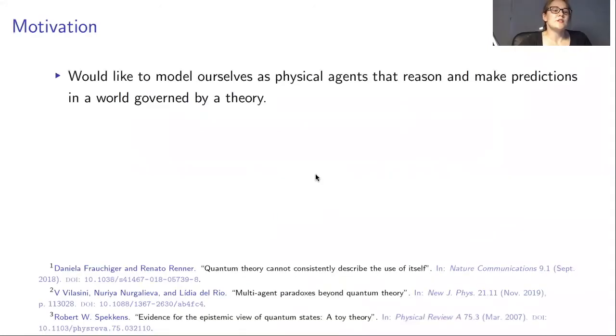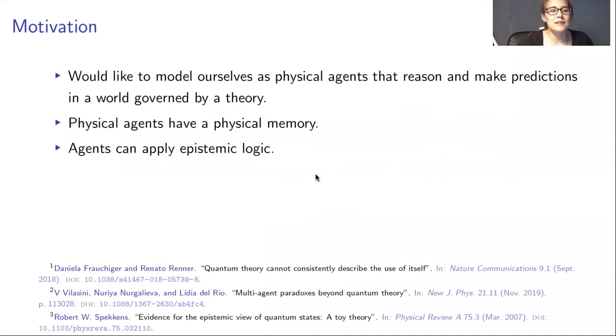So what was the motivation for this work? We would like to model ourselves as physical agents that can reason and make predictions in a world that is governed by some theory. And we want these agents to have a physical memory, which is also governed by that theory. And we want them to be able to apply epistemic logic. So if an agent knows that A implies B, and A holds, then the agent can conclude that B also holds.